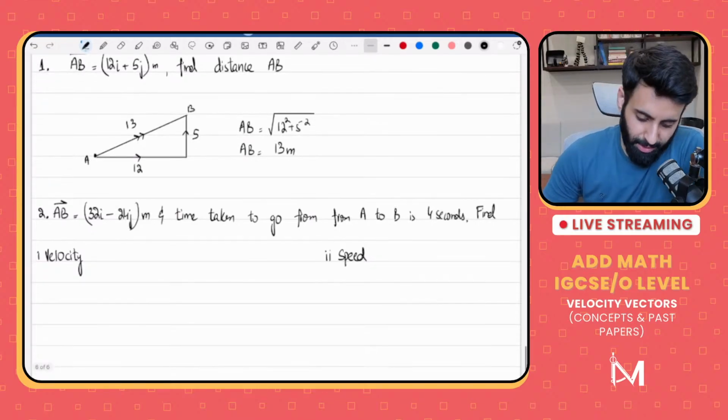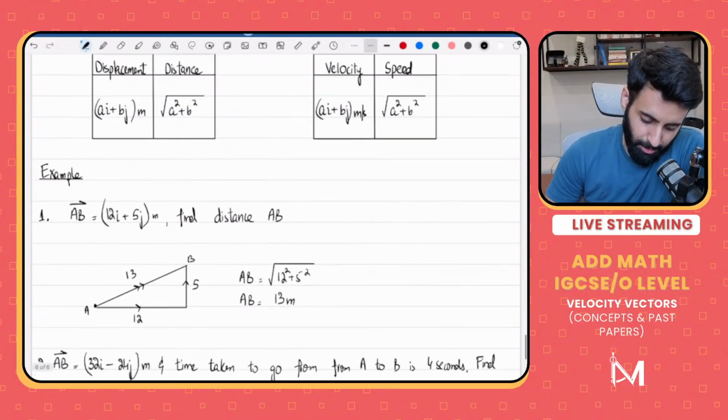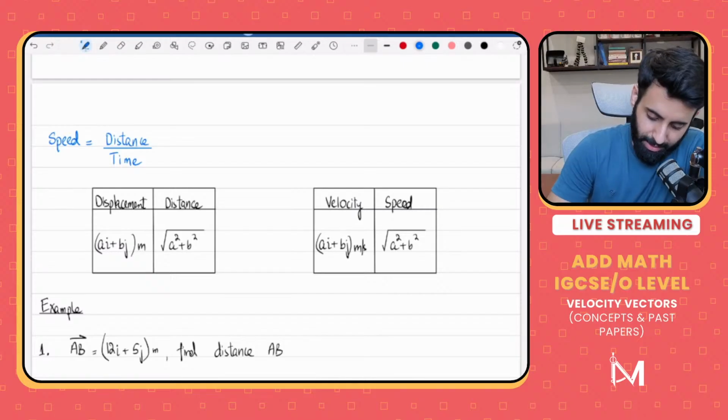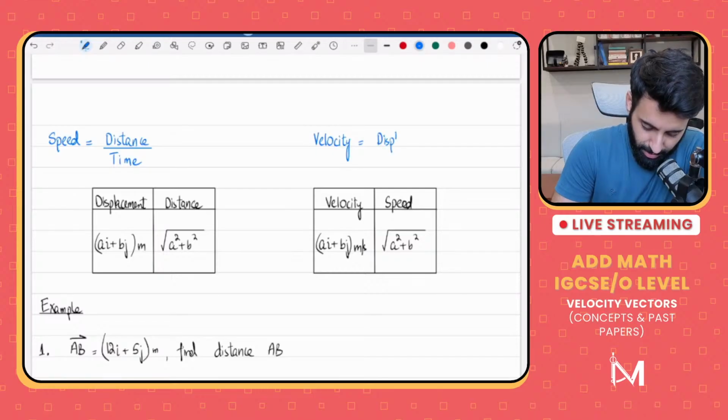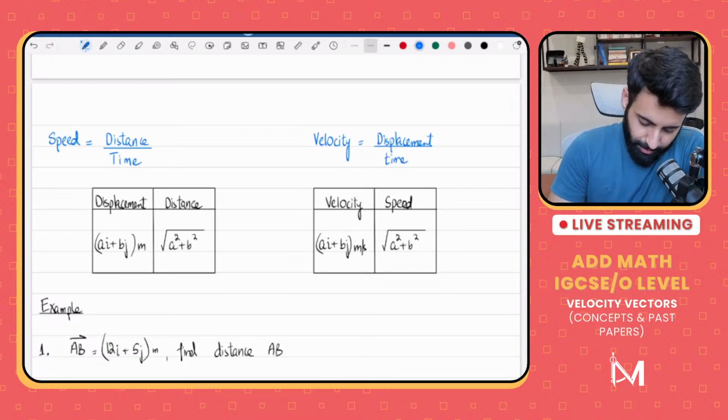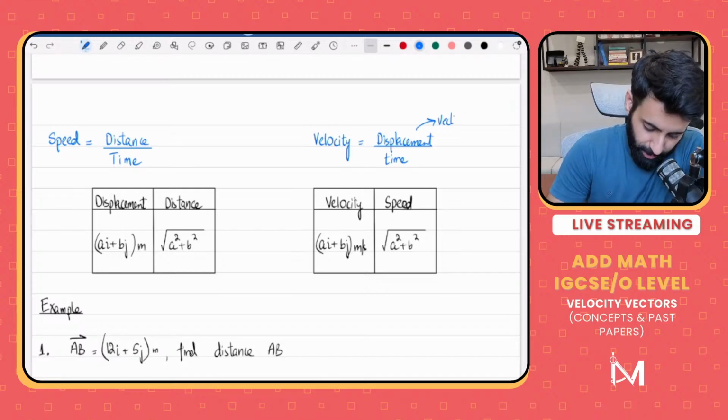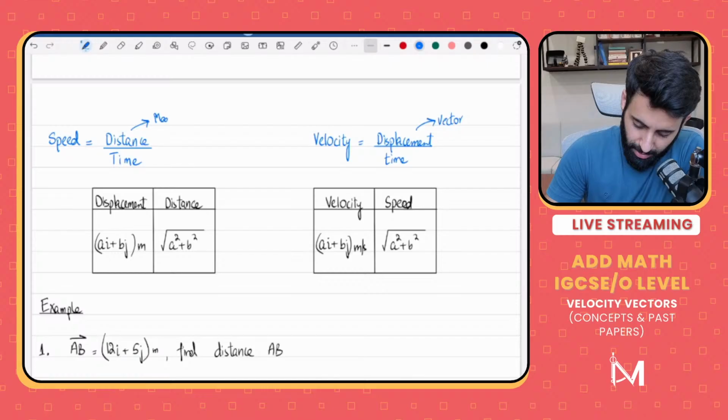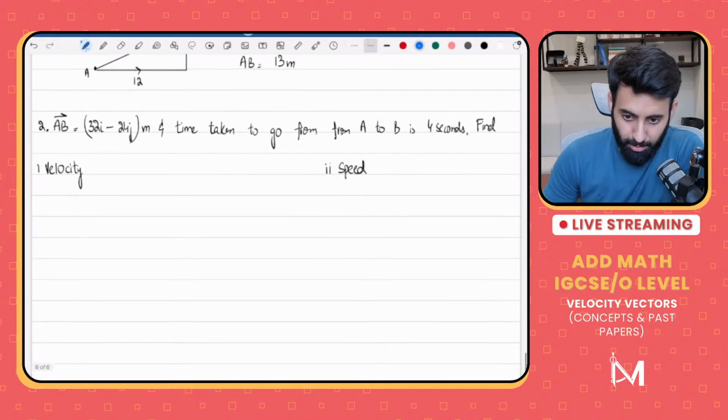So what's velocity equal to? For velocity, we have a different formula. Remember, velocity is equal to displacement over time. So velocity is equal to displacement upon time. And remember displacement is given in vector form, just like velocity is given in vector form. And distance is basically nothing but simply a value which has a magnitude. That's it.